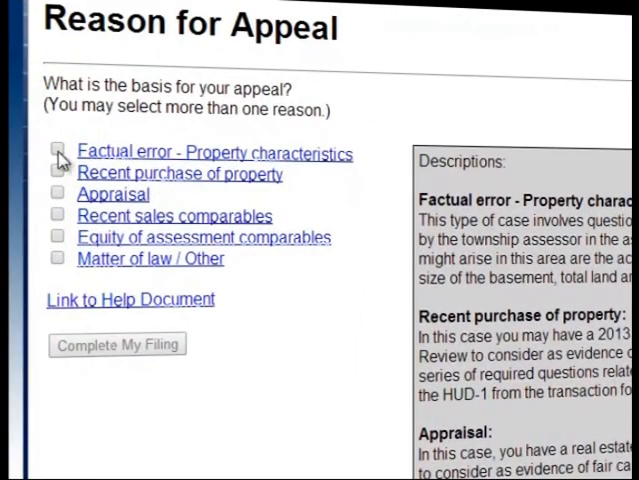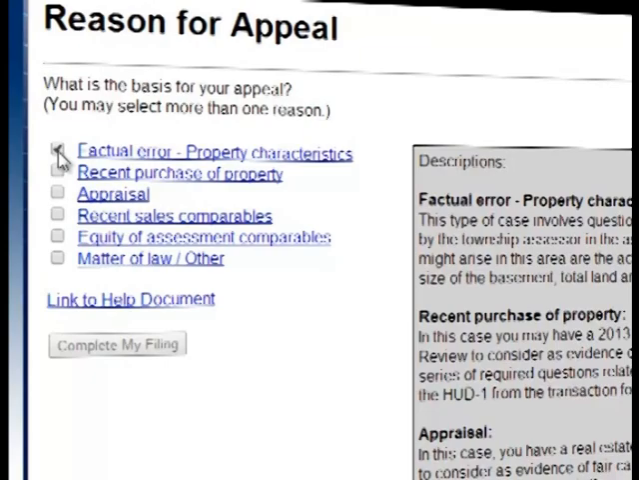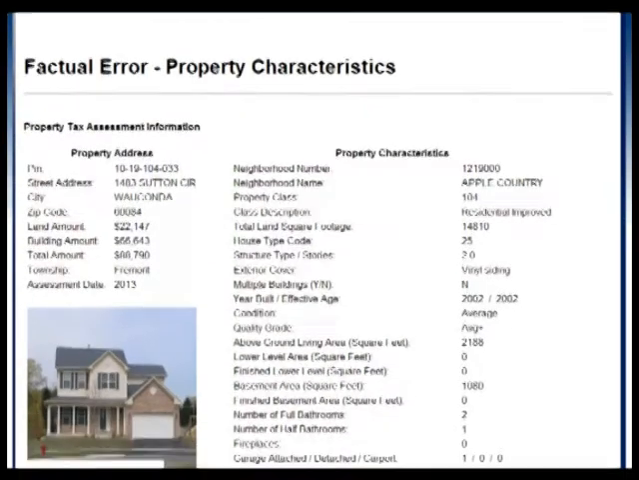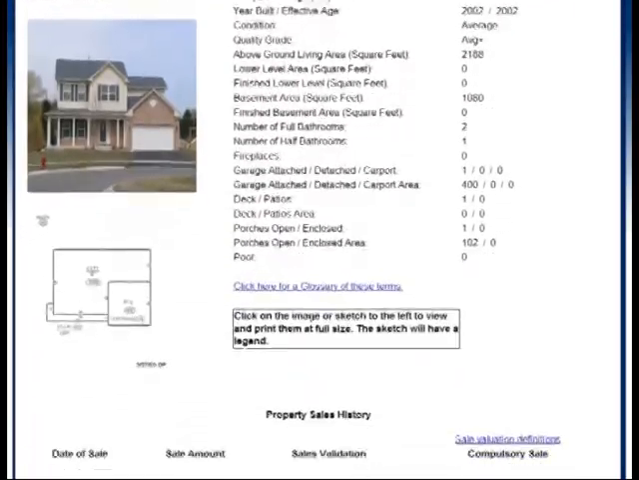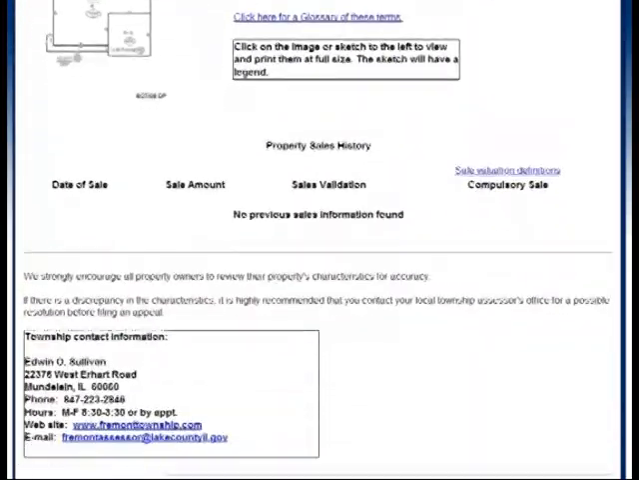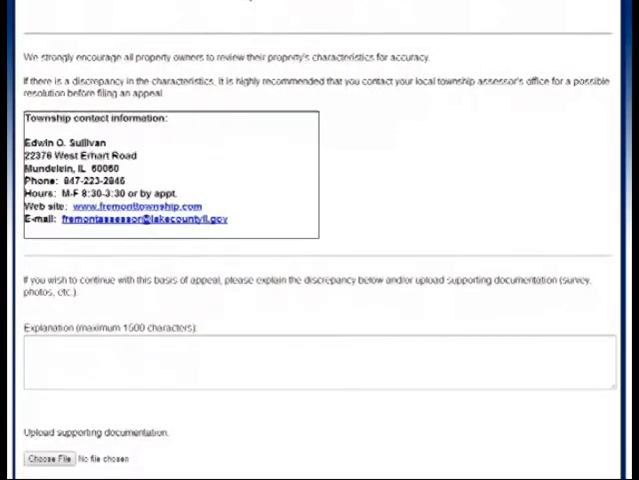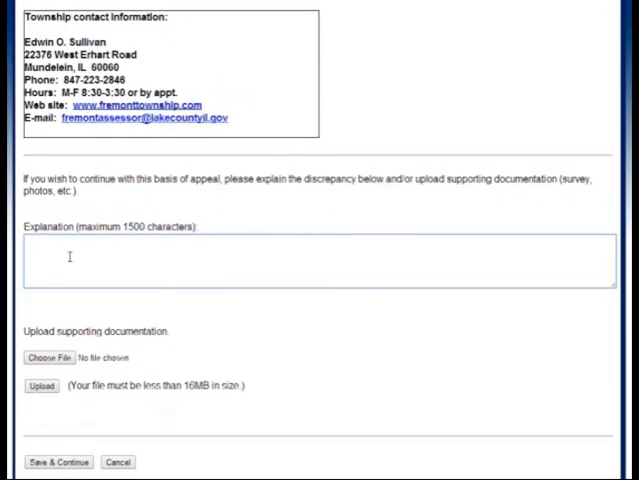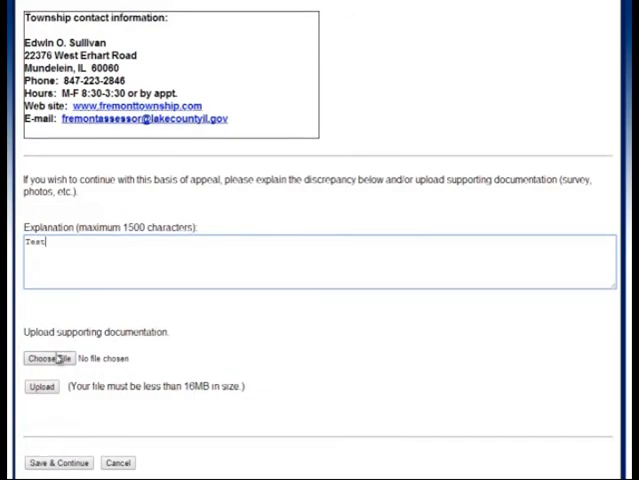We'll start with factual error. The first screen you will see is the property characteristics for your parcel. This information comes directly from your Township Assessor's Office property records. It is best to contact the Township Assessor's Office to discuss this type of case prior to filing an appeal. If you wish to file an appeal on this basis of appeal, you will need to describe your factual error in the given text box and or upload a saved document.